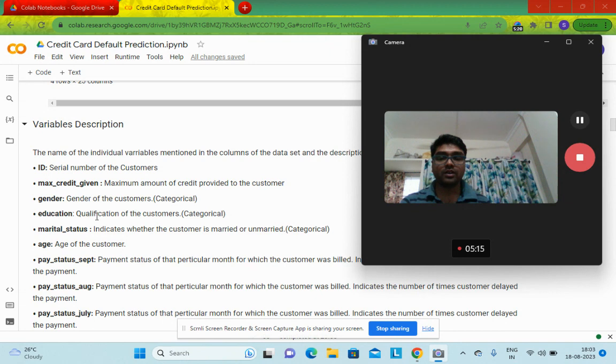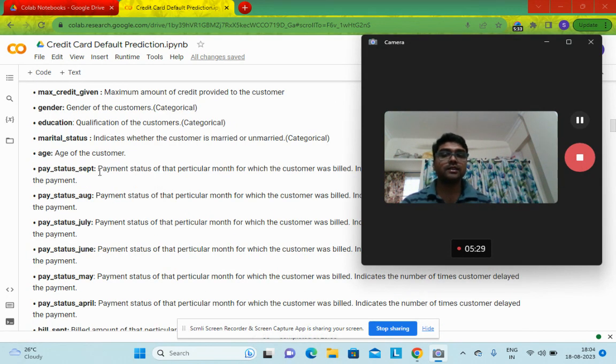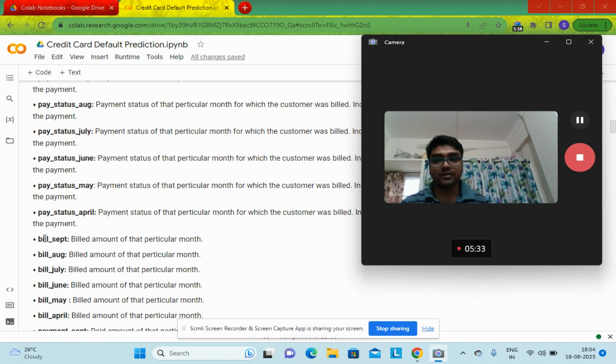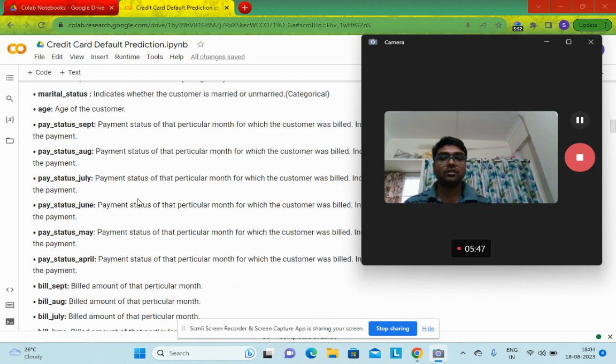Education, qualification of the customers, marital status, then age, and this pay status I have mentioned as per my convenience, because this pay status means whether that customer paid for that particular month or not. And similarly we have here the bill column, which will also indicate that particular month's billed amount. So here bill September means the billed amount of September month, and pay status September will indicate whether that customer paid for the September month or not.